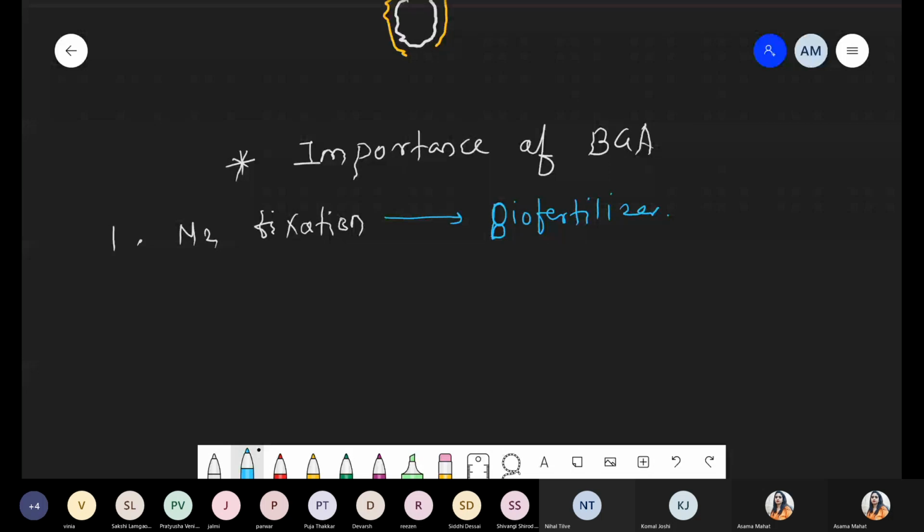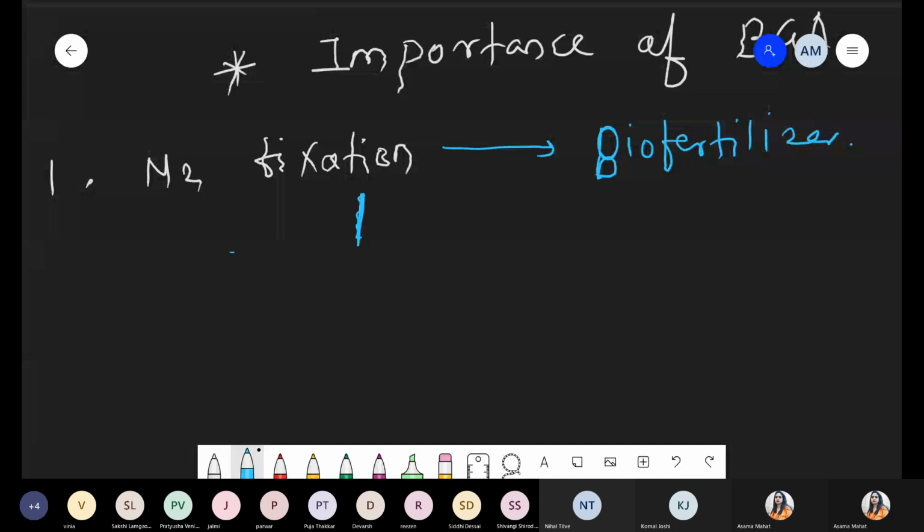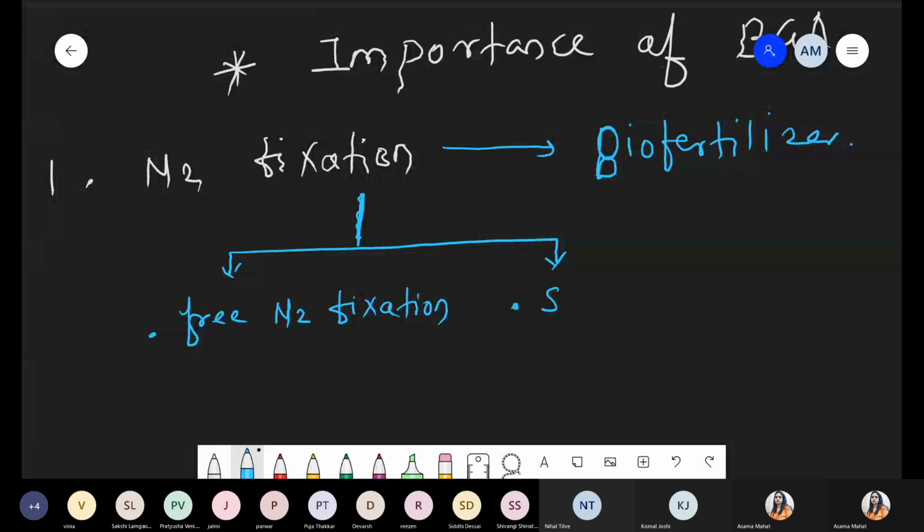Number two: when we talk about nitrogen fixation, they show 2 types of nitrogen fixation. Number 1, free nitrogen fixation. Free nitrogen fixation means the cyanobacteria are present in the soil or in aquatic conditions, and they fix the nitrogen and release it near the plant body. They do not penetrate inside like Rhizobium. So these are the free type of nitrogen fixation. And some types of this bacteria also show symbiotic association.